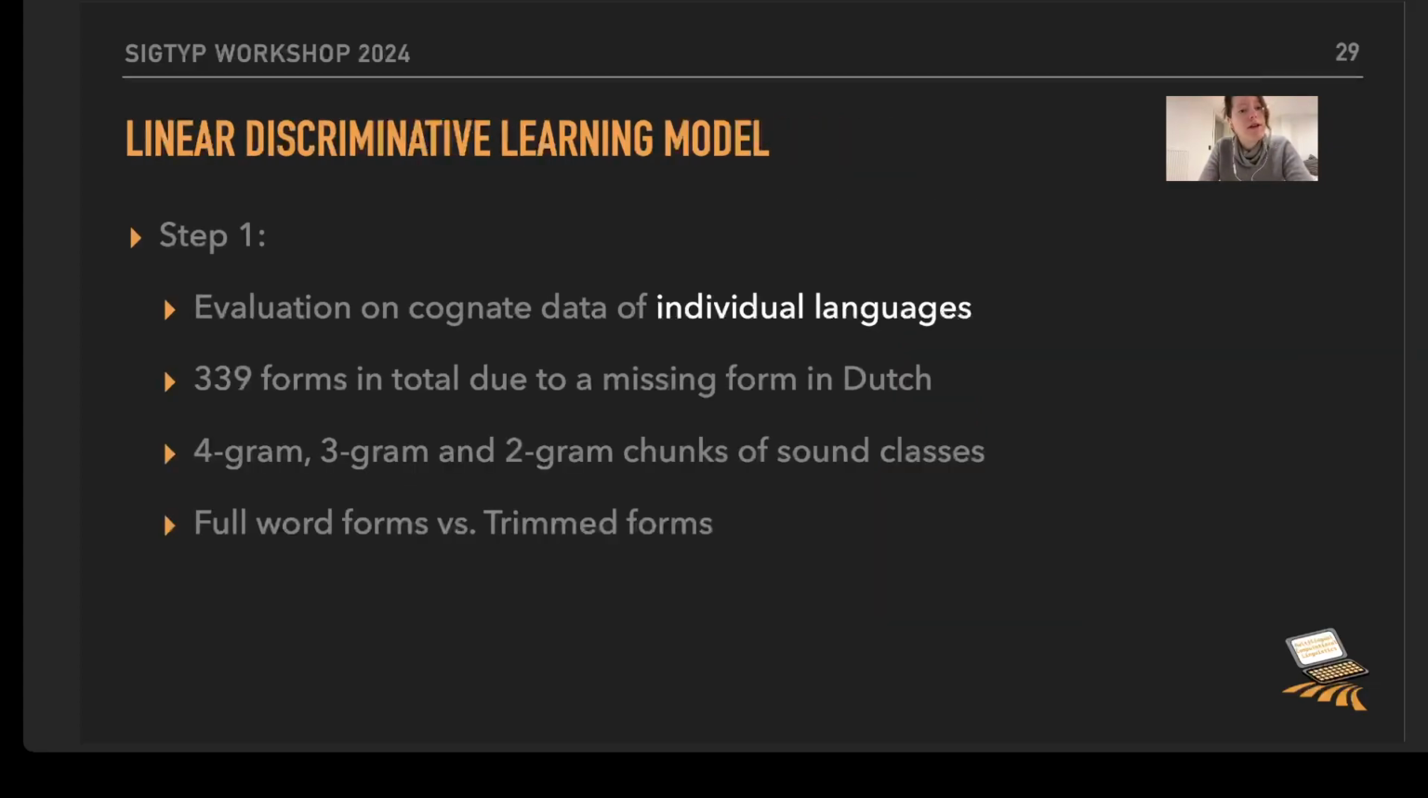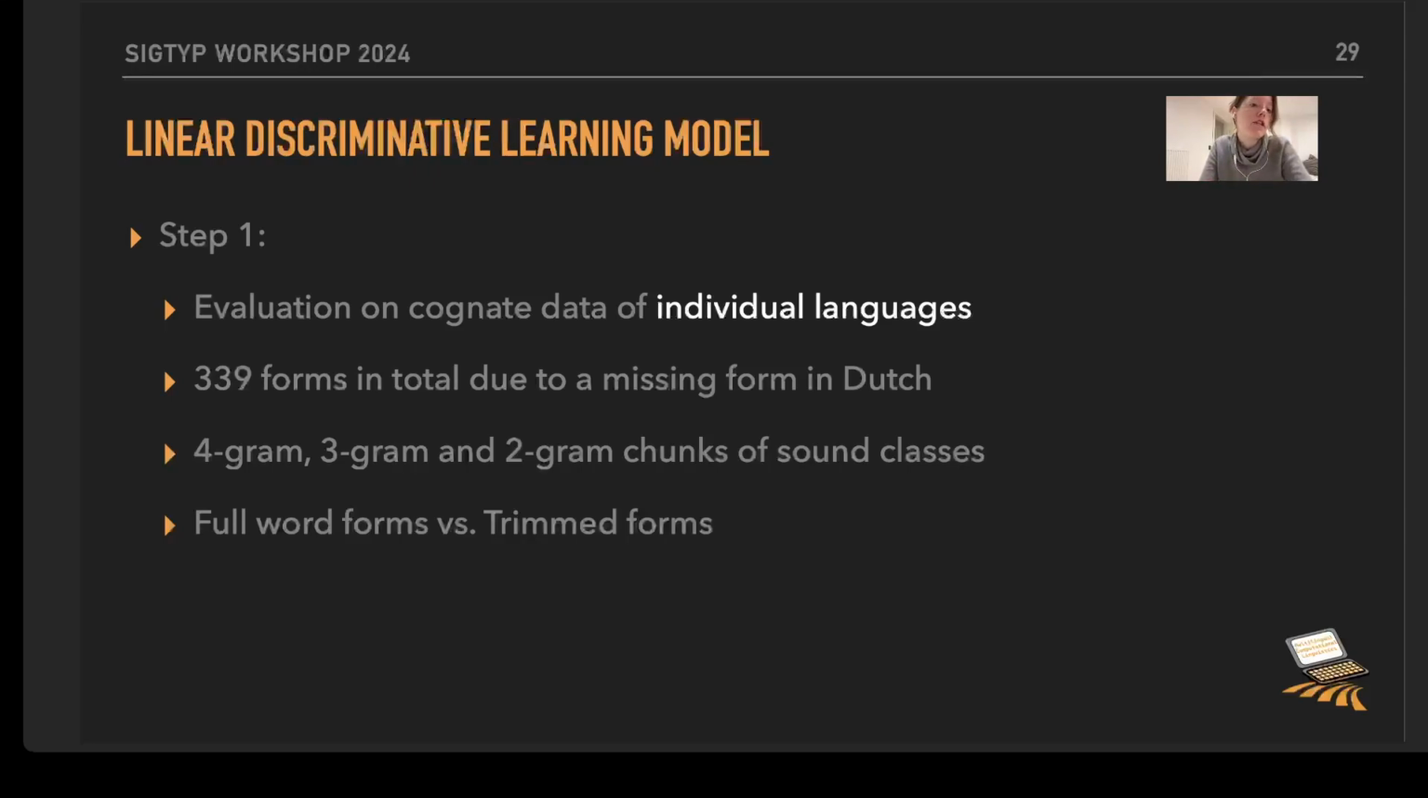Now, the first step in our modeling process is to evaluate the model on the cognate data of individual languages to see if the model can actually deal with all three languages in this study. Sadly, we had to get rid of one word form, due to the fact that the number badge vectors didn't provide us a meaning representation for one form in Dutch, and that means obviously that we also deleted the English and the German reflexes of this word form, and we end up with 339 forms in total per language.